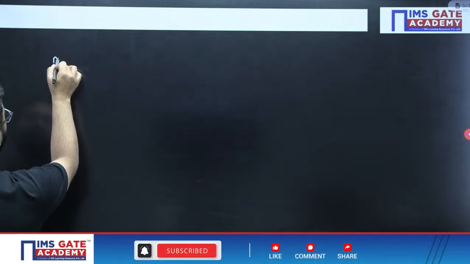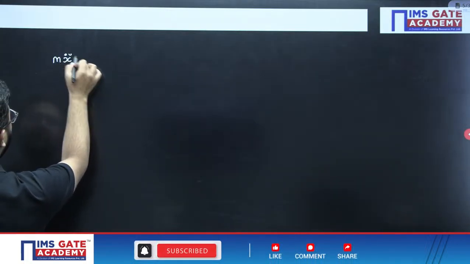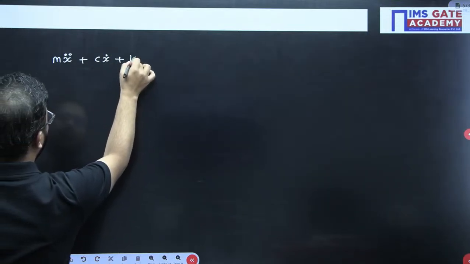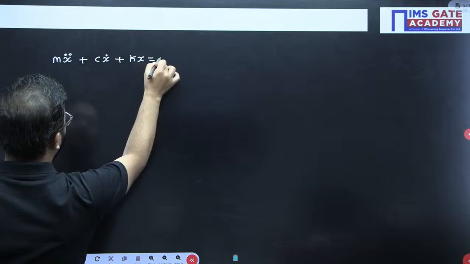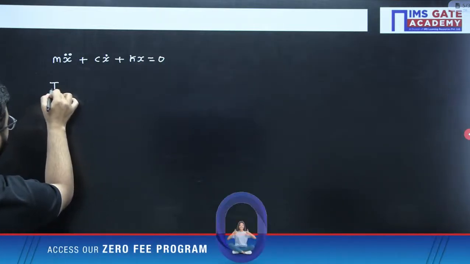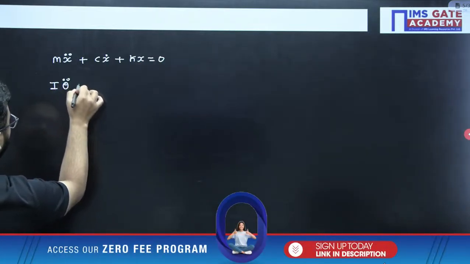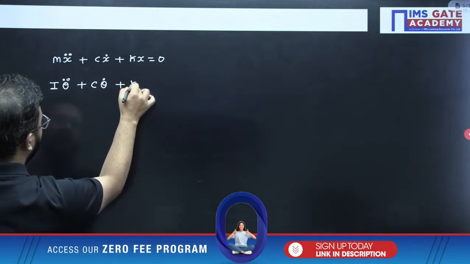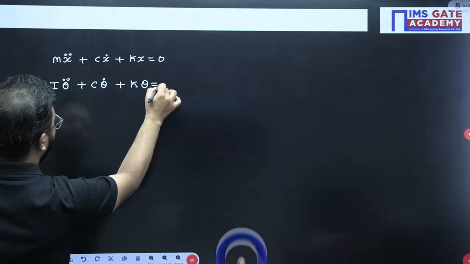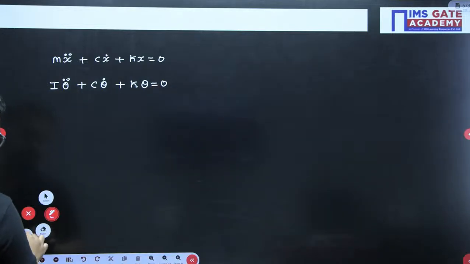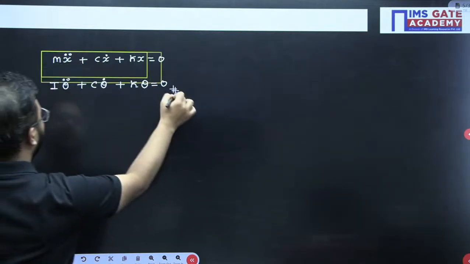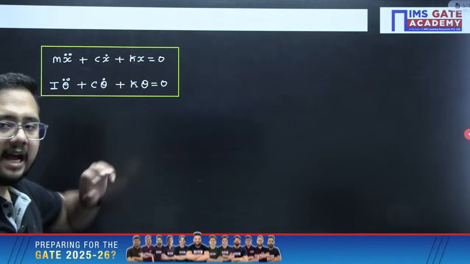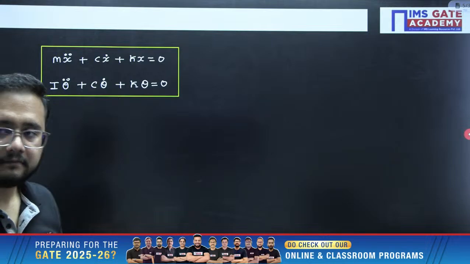So first, for a linear case I am writing... And for rotation case, we can write it like this: I theta double dot plus C theta dot plus K theta. This is the equation, right? These are the equations for the damped natural vibration case.